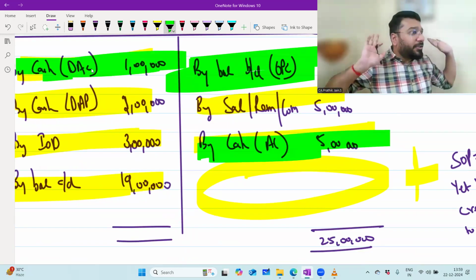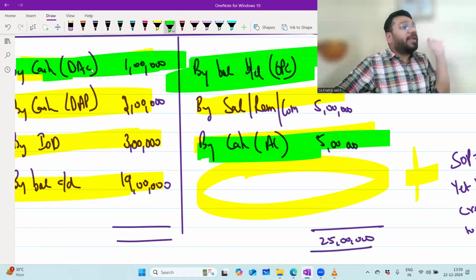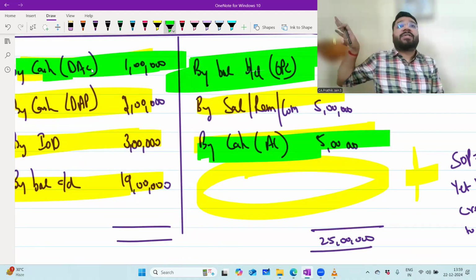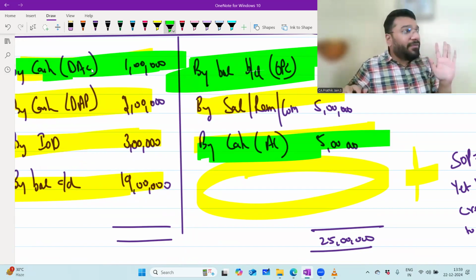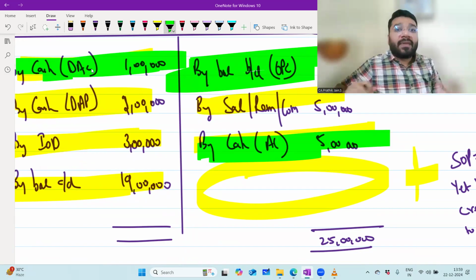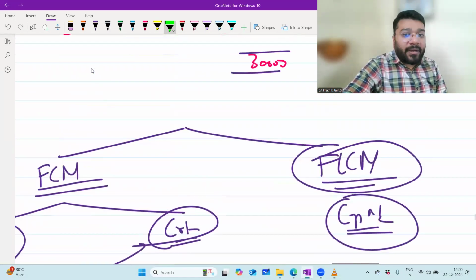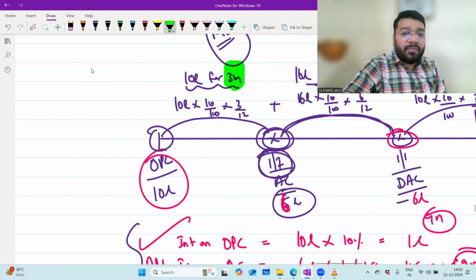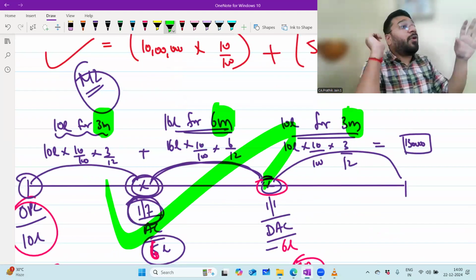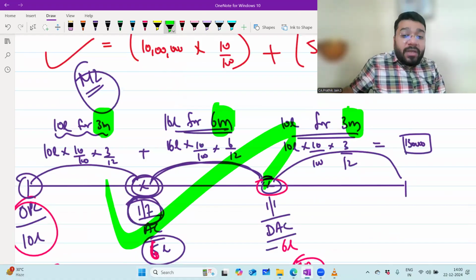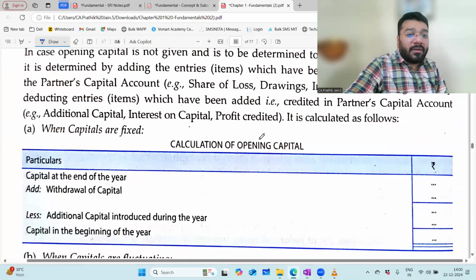Once you get the opening capital, this is just a mechanism to calculate the opening capital. Once you get it, take these three pieces of information outside and you know how to calculate interest on capital. I taught you the different methods to calculate the interest on capital, either method 1 or method 2. Using this, you calculate. So now the format is there, no? Add and minus, that is only for the purpose of calculating your opening capital.